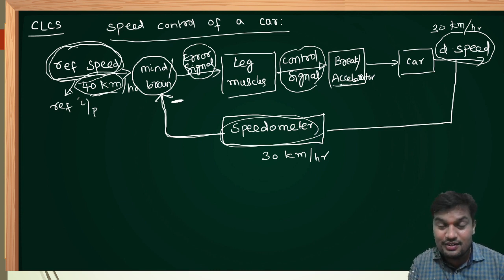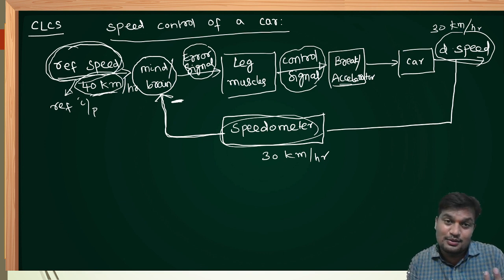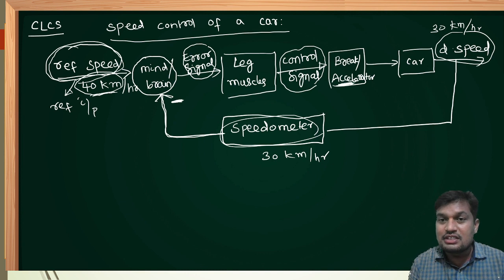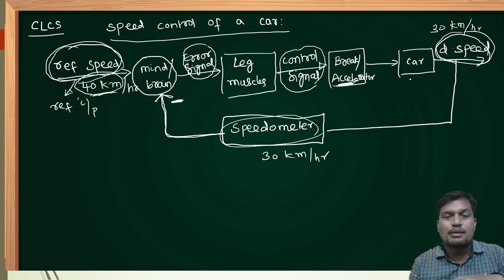Suppose right now if I give a control signal to the brake, the speed of the car reduces further. I cannot reach the classroom on time. You may feel irritated. Therefore, in order to improve the speed of the car, I need to apply the control signal on the accelerator, which will boost the speed of the car so that I can get the desired speed, let's say 40 km per hour. In this way, all the actions are happening automatically because of the sensor. This sensor, the speedometer, is also called sensor or feedback.